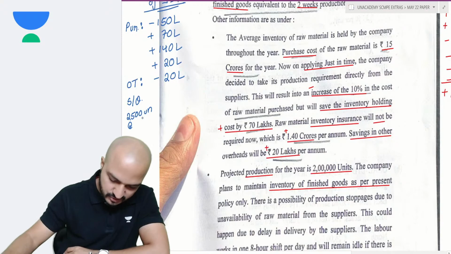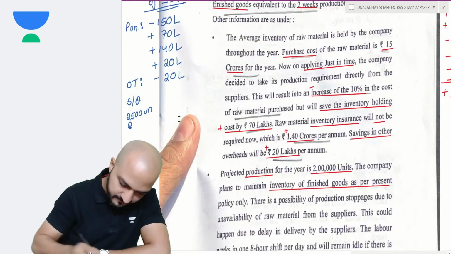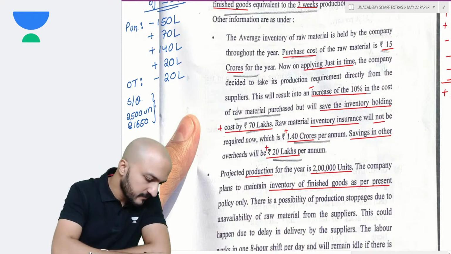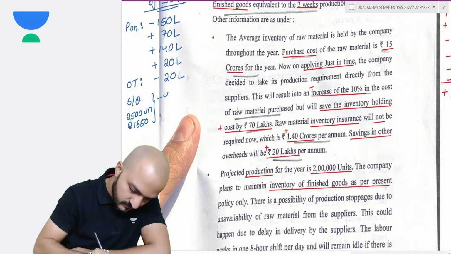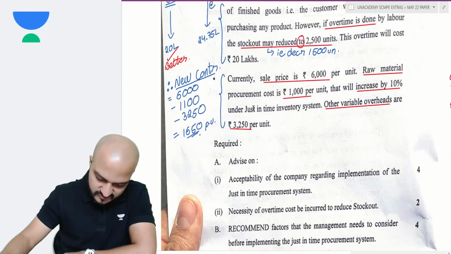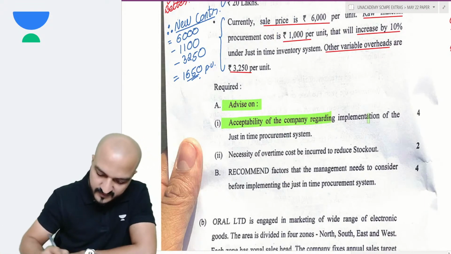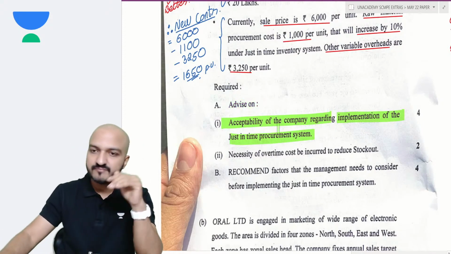And you will lose contribution of 1650 on each unit. So 41.25. That's it. That covers almost everything, and they're asking you to advise on the acceptability of the company regarding implementation of the JIT system. So should the JIT system be implemented?